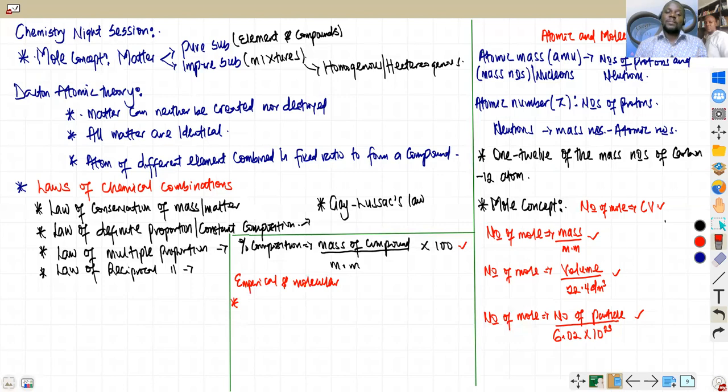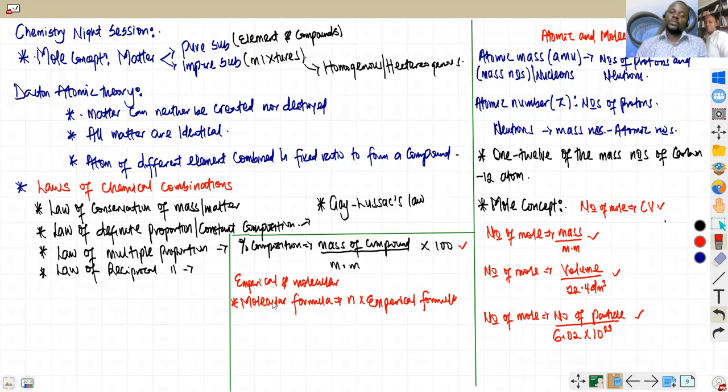Now, empirical formula can be defined in terms of molecular formula. The formula you see everywhere is that the molecular formula of a substance equals n times the empirical formula. The methodology and how to use all these will be taken when we start seeing questions. Please, I am not writing everything, like I said.